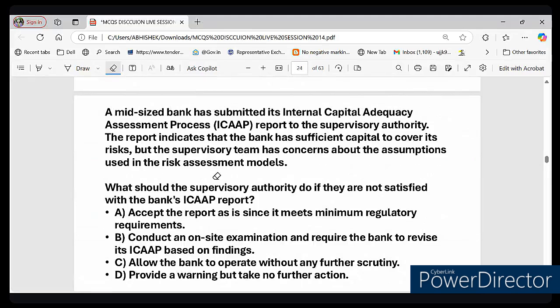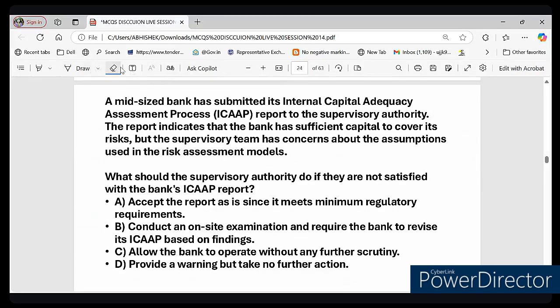The question says that a mid-sized bank submitted ICAAP report to the regulatory authority, right? So who is the regulatory authority? I think it is RBI. So it submitted the ICAAP report to the supervisory authority, and the report shows that the bank has enough capital to cover its risk. But the supervisors notice that some assumptions in the risk model don't seem reliable, right? So this is the question. What should the regulator do next?